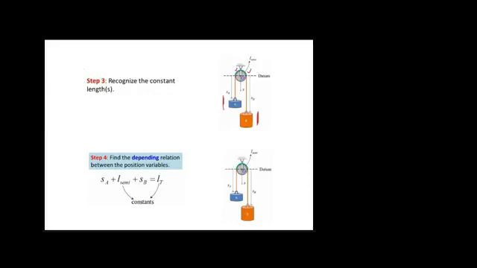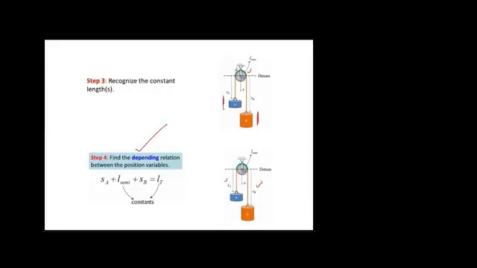Okay. So in step 4, what we need to do is find some relationship between the distances, or the relationship between the motion of objects. Step 4 is basically finding the dependent relation between the positive variables. The positive variable in this case, as we have positive downward, so S is positive downward, we are having SA and we are having SB. Let's try to find some relationship between SA and SB.